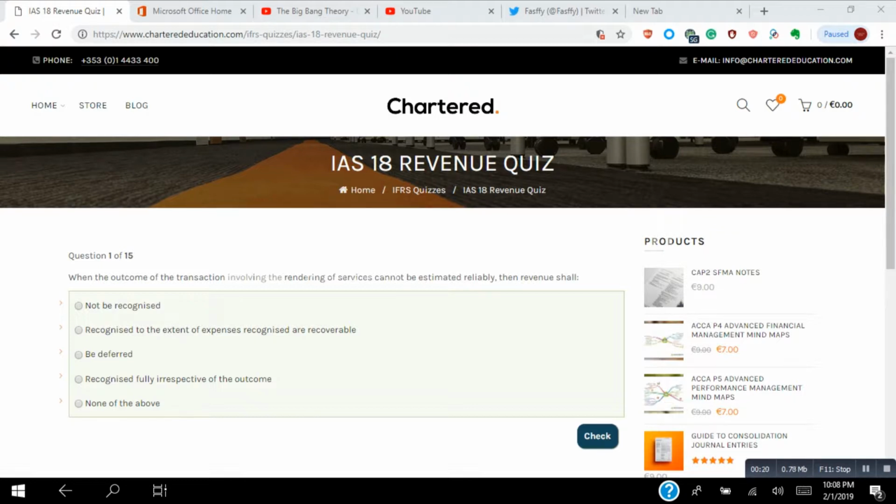The first question asks us to opt for one of the following options: when the outcome of the transaction involving the rendering of services cannot be estimated reliably, then revenue shall be recognized only to the extent of expenses recognized that are recoverable. So the second option will be the correct one.